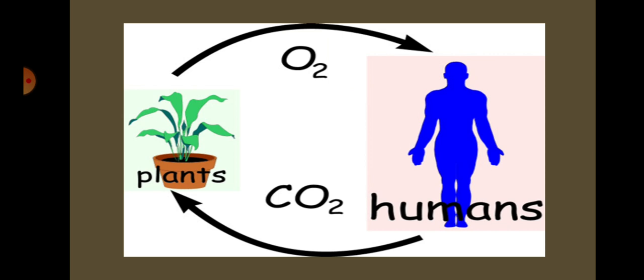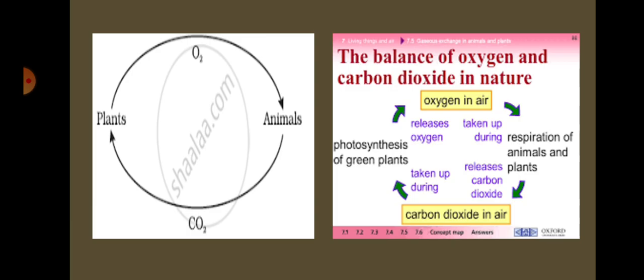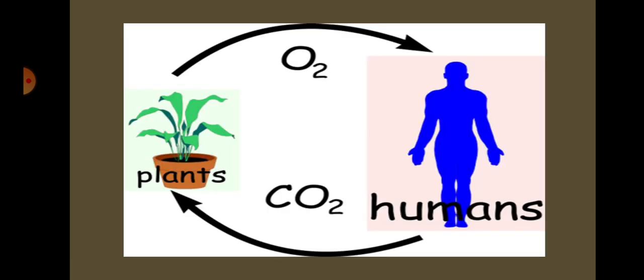Then we go to why forest is called green lungs. We know that plants take up carbon dioxide and release oxygen. Hence, the plants in the forest provide oxygen to the animals and the animals provide carbon dioxide to the plants.